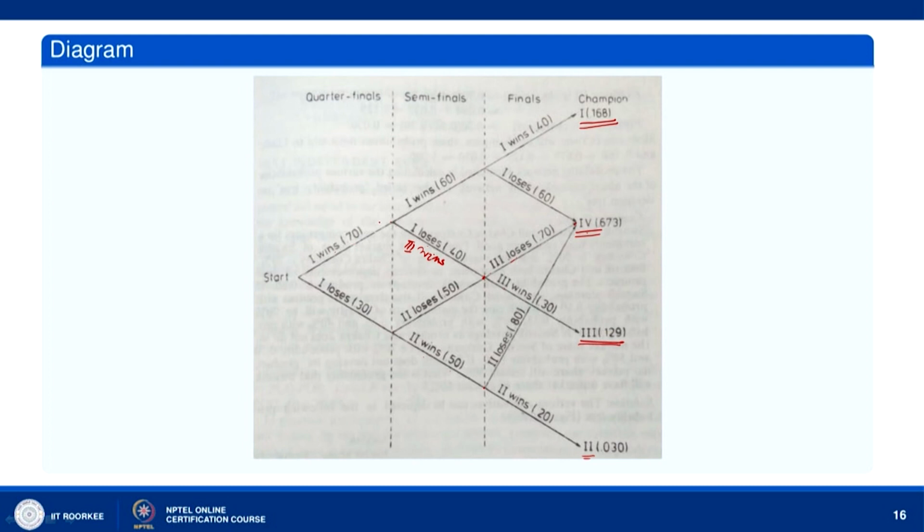Here, let us look at this branch. If 1 wins against player 2, and if 1 wins against player 3, then 1 plays with player 4. If 1 loses, 4 wins. So, 4 becomes the champion. Now, let us find the probability that player 1 is the champion.